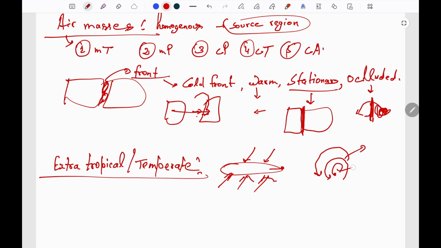This is cold current and here is warm front. Due to which this warm air is uplifted and the clouds will be formed, which will cause the rainfall. This is known as frontal rainfall.